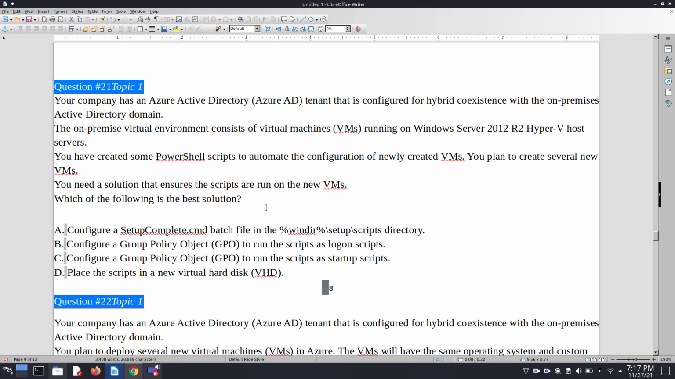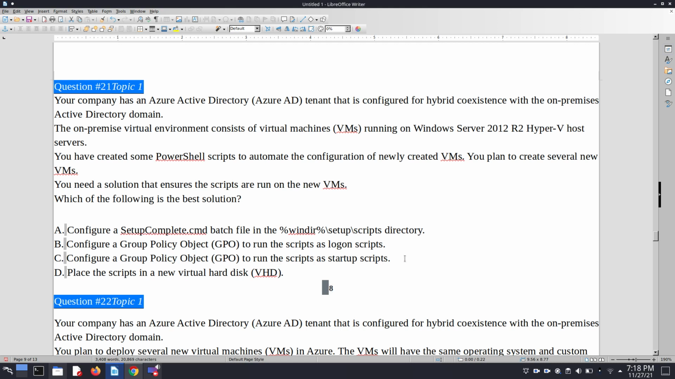So let's try to explore the options. Option A is configure a SetupComplete.cmd batch file in the %windir%/setup/scripts directory. It looks good, but we have to explore further because we don't remember the correct choice. Option B is configure a group policy object, GPO, to run the script as the logon script. So it is absolutely wrong.